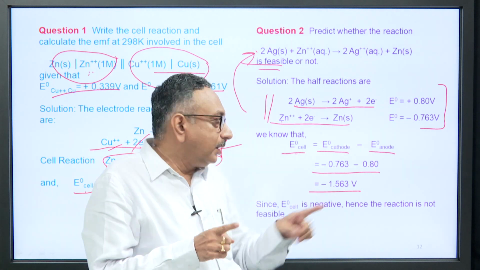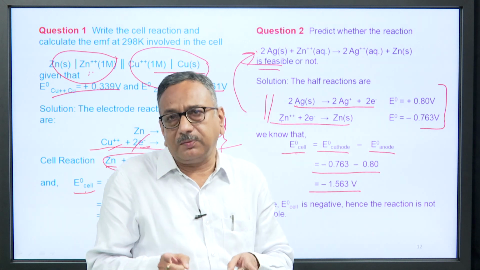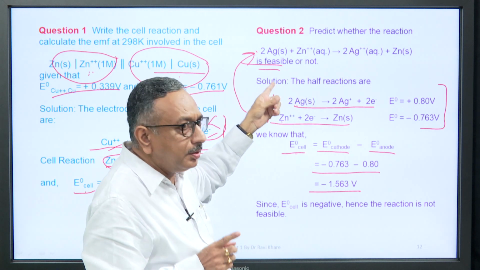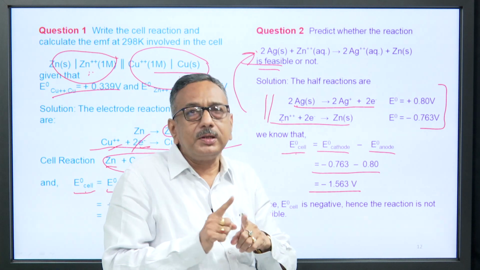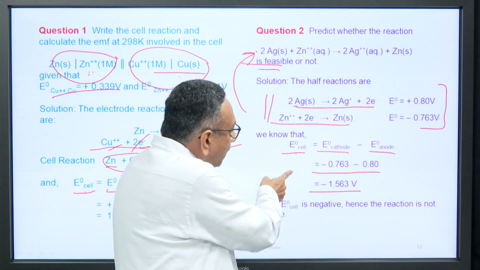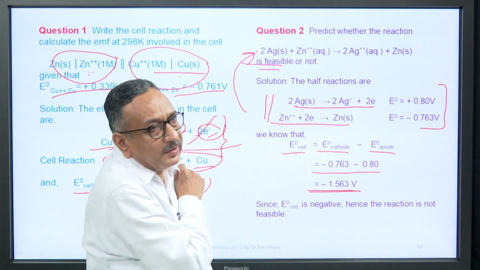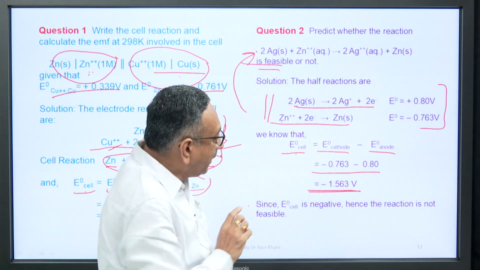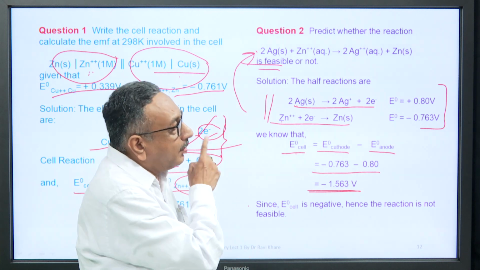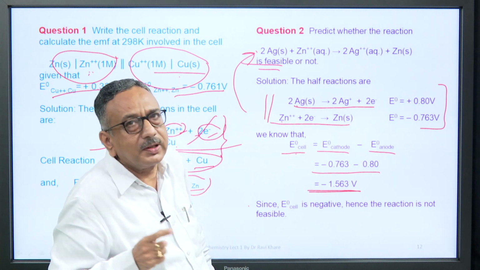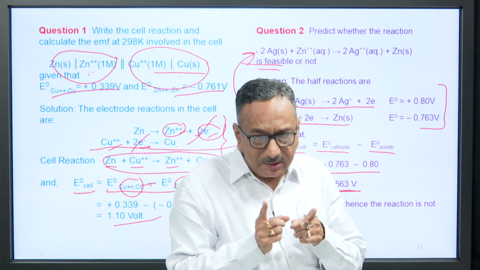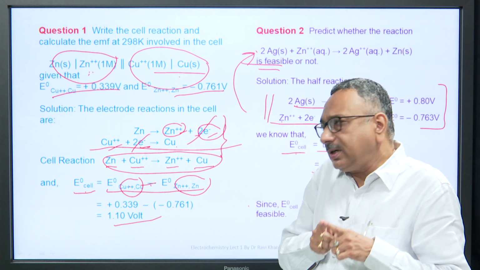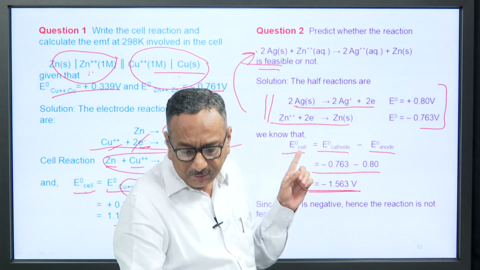A negative answer shows this reaction is not feasible. Therefore, to predict whether the reaction is feasible or not, your answer is that this reaction is not feasible because the standard electrode potential is negative. Since E0 cell is negative, hence the reaction is not feasible. This is your answer on the basis of determination of standard electrode potential. This is one way. Now, the second way is on the basis of the electrochemical series.